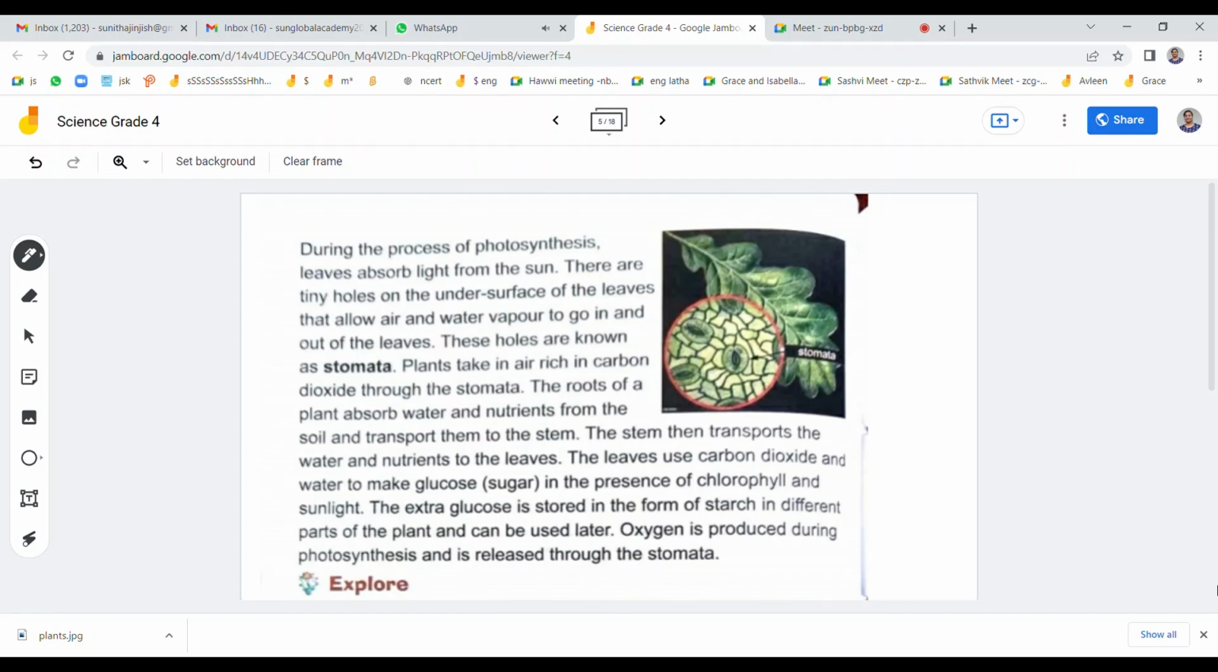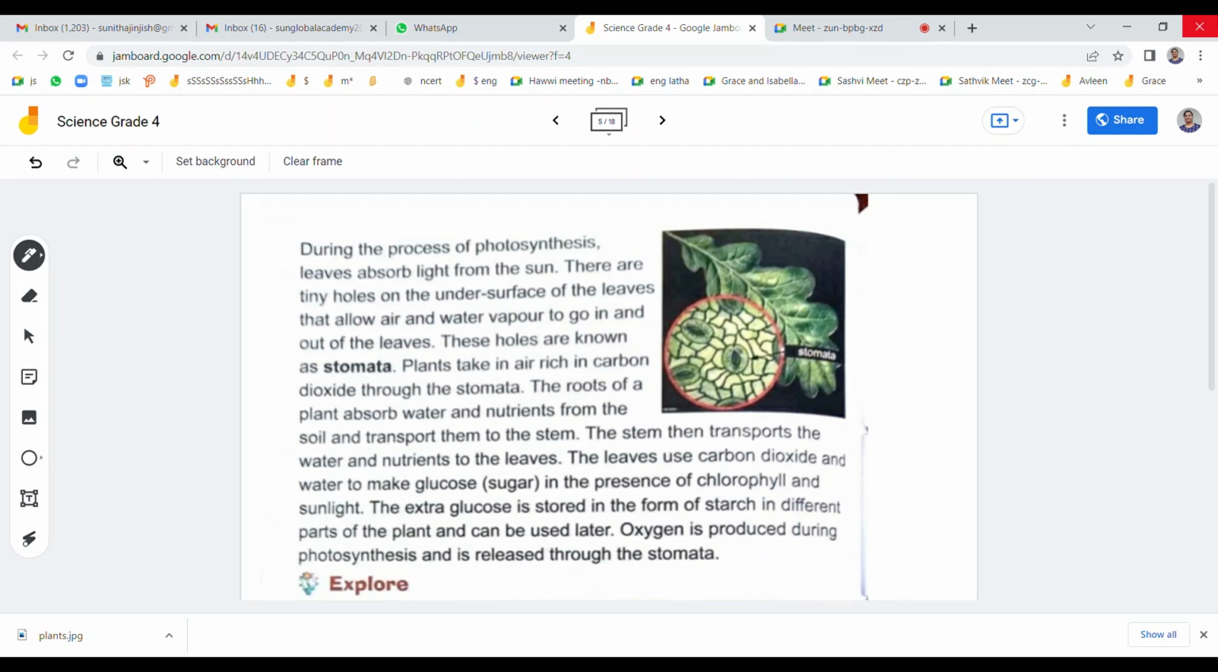Ma'am will show you an experiment. Do you know that leaves take in carbon dioxide and release oxygen, right? If you cover a plant with a plastic cover and leave it for two days, you will see tiny droplets inside the plastic sheet. That will show that the plants breathe. That is an easy experiment.